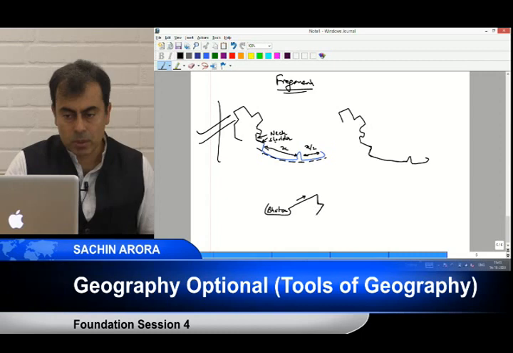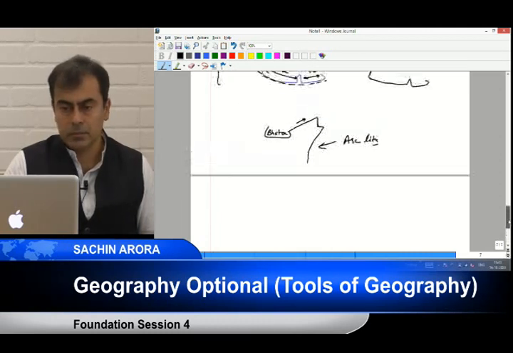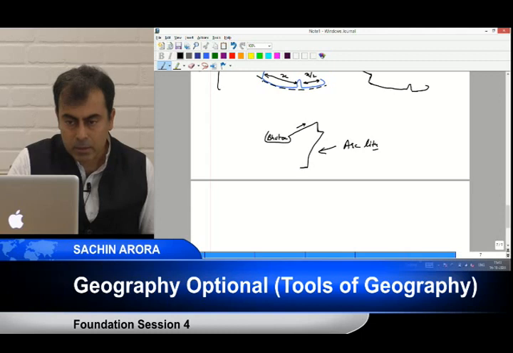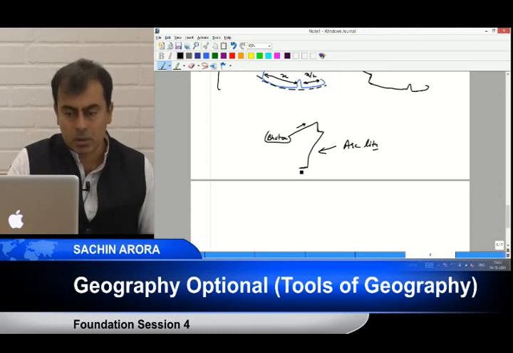And then what I'll do? I'll make a curve. Again, a curve, arc-like, not a straight line, arc-like, quickly. Hear that? And then I'll bring this. This is Manipur. Let me make it here, because the page is ending over there. Arc-like.